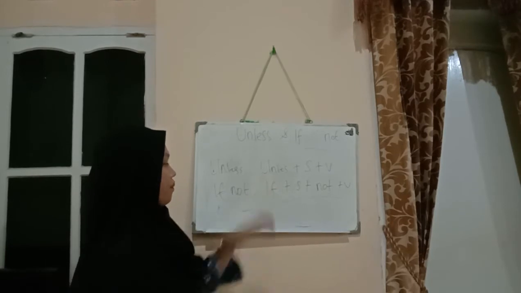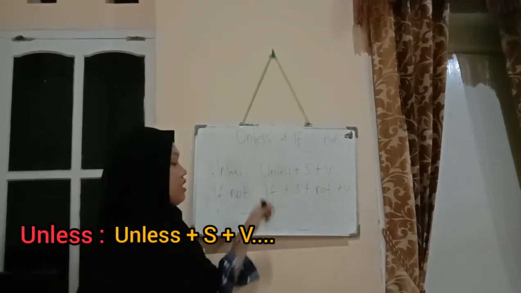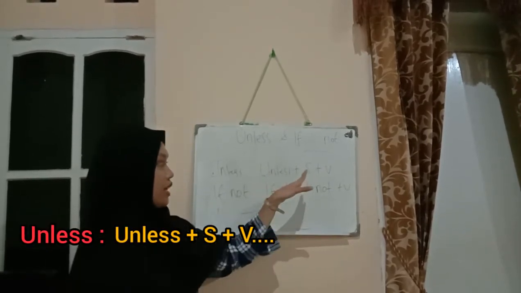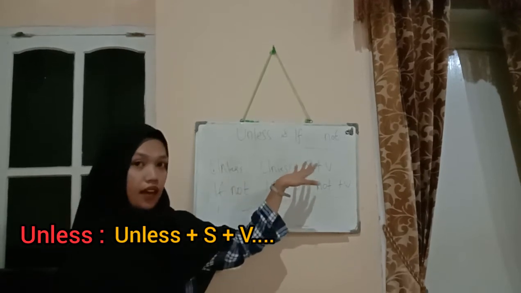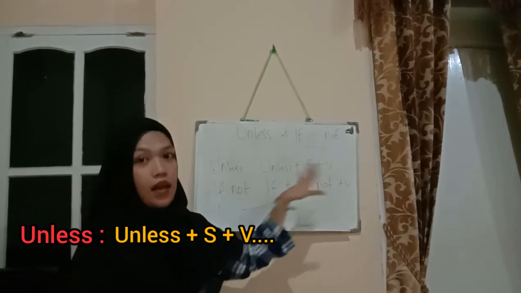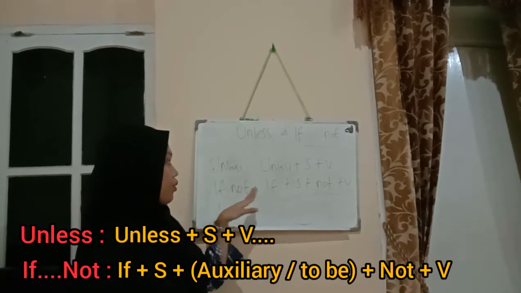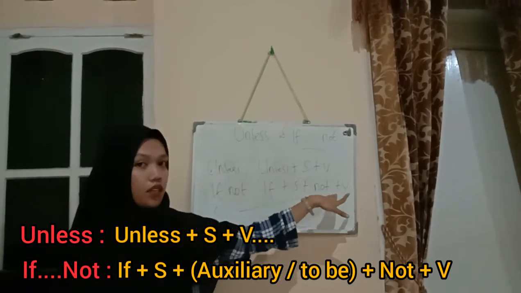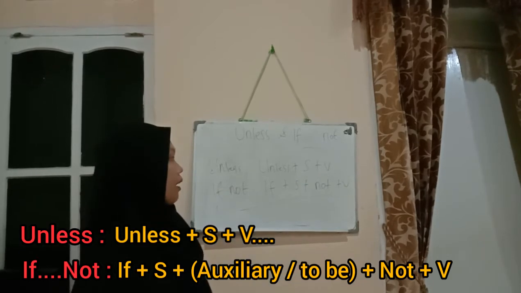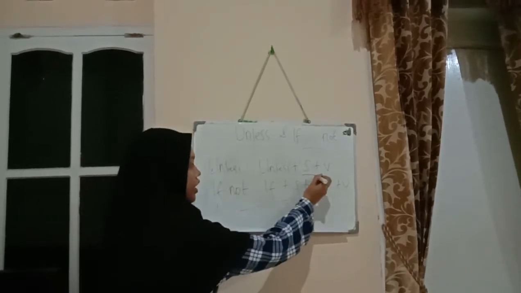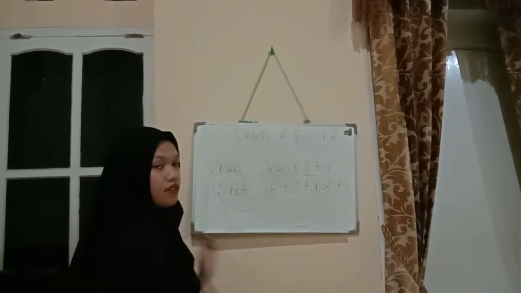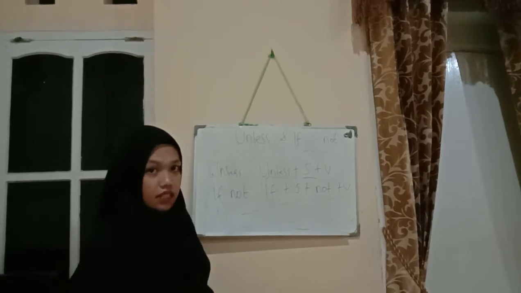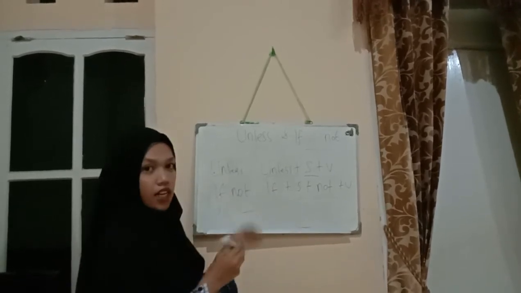For the pattern of unless and if not: for unless, you can go straight to subject and then verb. But for if not, you have to put the subject first and then not plus verb. Why can we not use not here? Because unless is already a negative word.